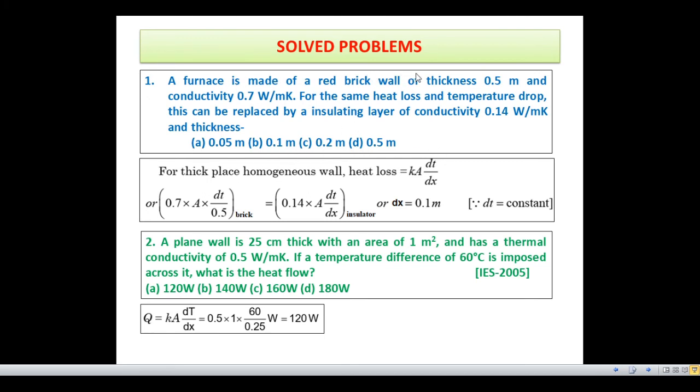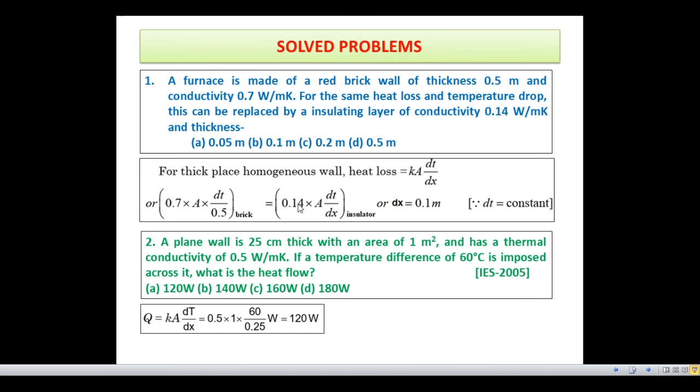Now in this problem, we can write from Fourier's law that for a homogeneous wall, heat loss is equal to K A dT by dx, the modulus value. So Q is equal to K A dT by dx.